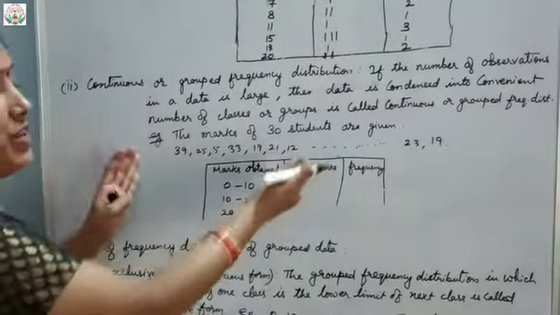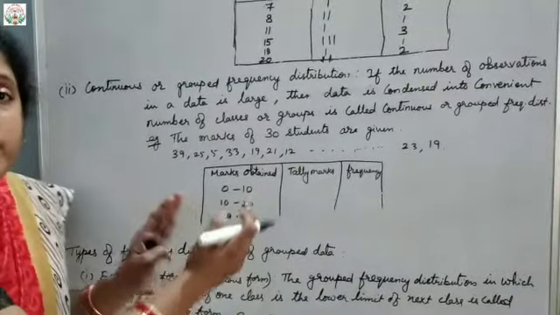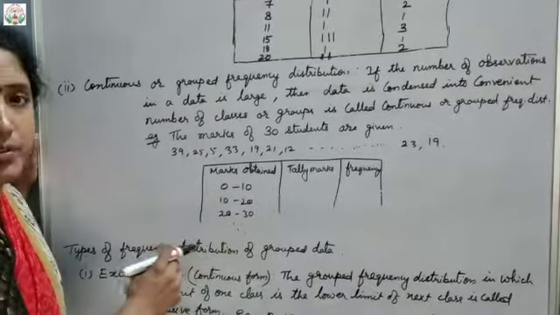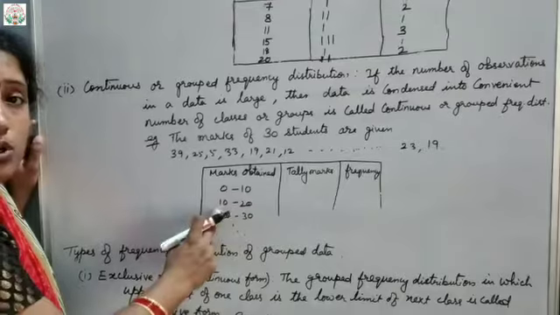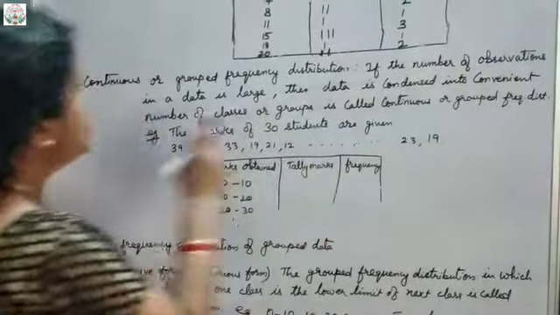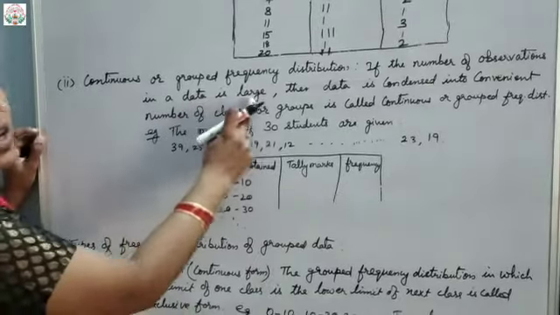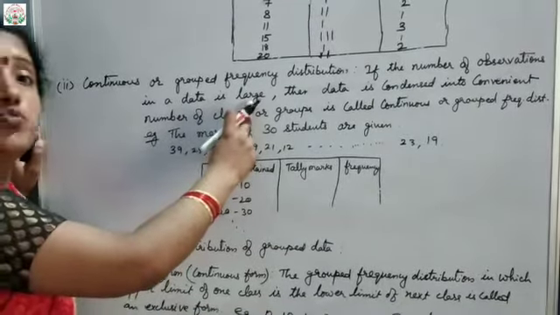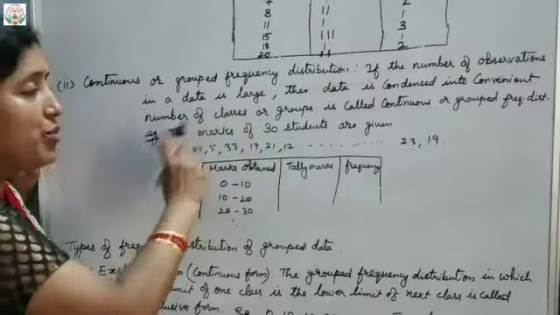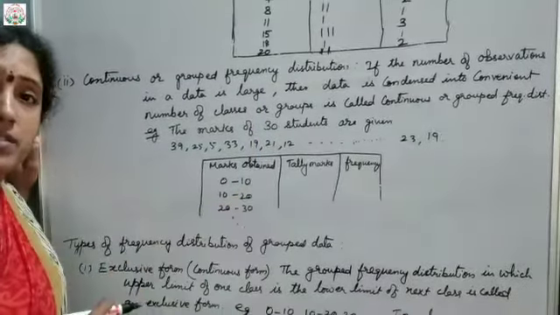So what we do? We compress the data. We reduce the size of the data by making it into a group, making it into a class or group. Okay. So here what is given? See, if the number of observations in a data is large, meaning 50 students' data, 100 students' data, it will be difficult for you to write all the 100 students' marks.